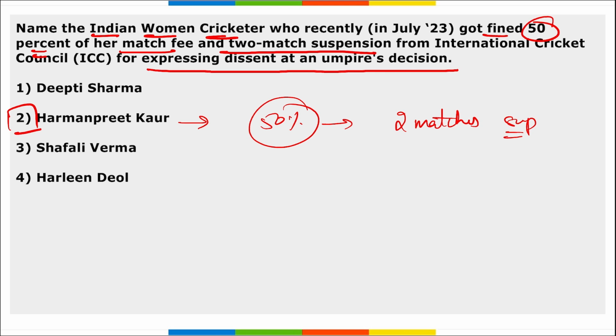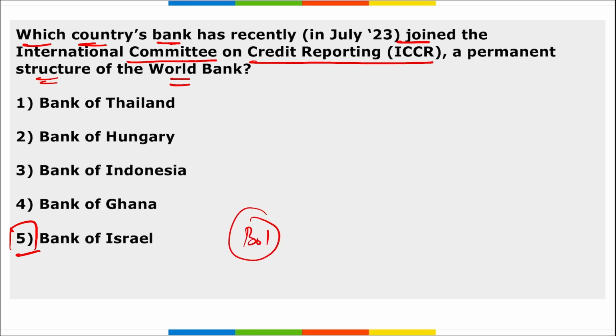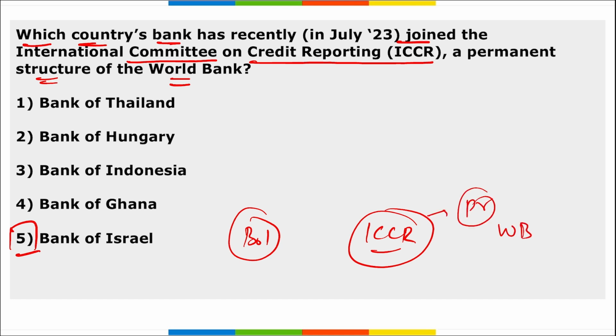Next is, which country's bank has recently joined the International Committee on Credit Reporting, a permanent structure of the World Bank? It is the Bank of Israel, right? In June 2023, the World Bank issued an official approval for the Bank of Israel to join ICCR, that is the International Committee on Credit Reporting. This ICCR is a permanent structure of the World Bank that constitutes a unique worldwide committee on credit reporting.